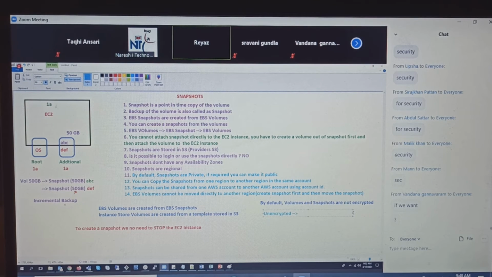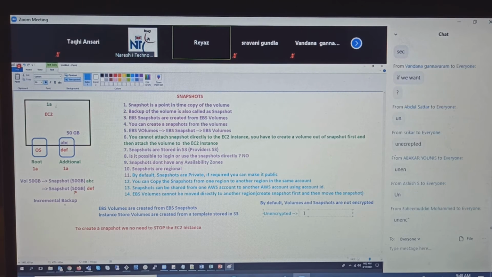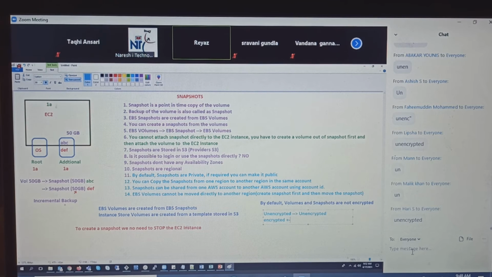Whenever you create anything from unencrypted, is it encrypted or unencrypted? Unencrypted only. Very good. Whenever you create anything from encrypted, is it encrypted or unencrypted? Encrypted. Very good.